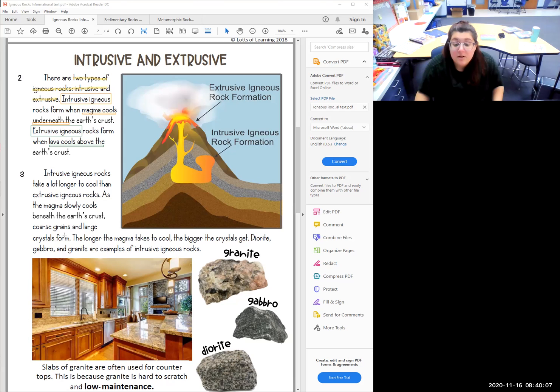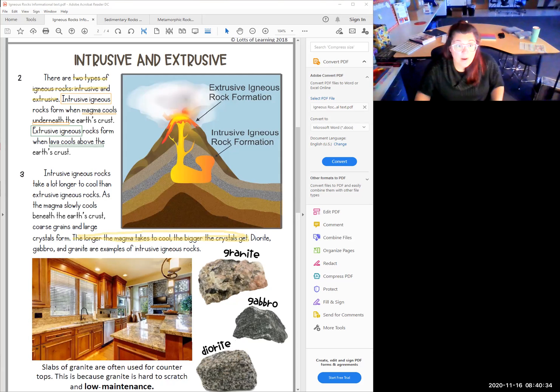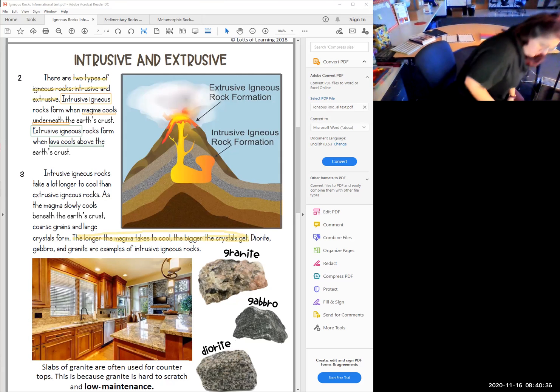The most important part of this, boys and girls, is this right here. The longer the magma takes to cool, the bigger the crystals get. That's how those large crystals inside of the rocks form. All right, I'm going to pause for a moment so that you can make sure you have the same things highlighted, boxed in, and underlined as I do.